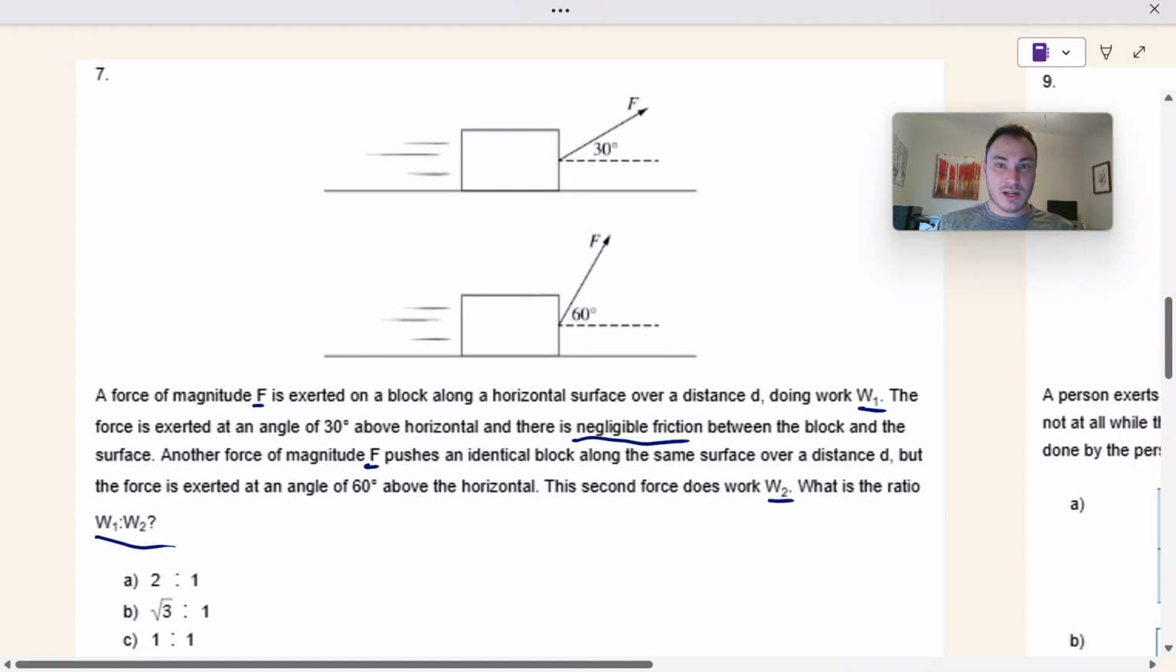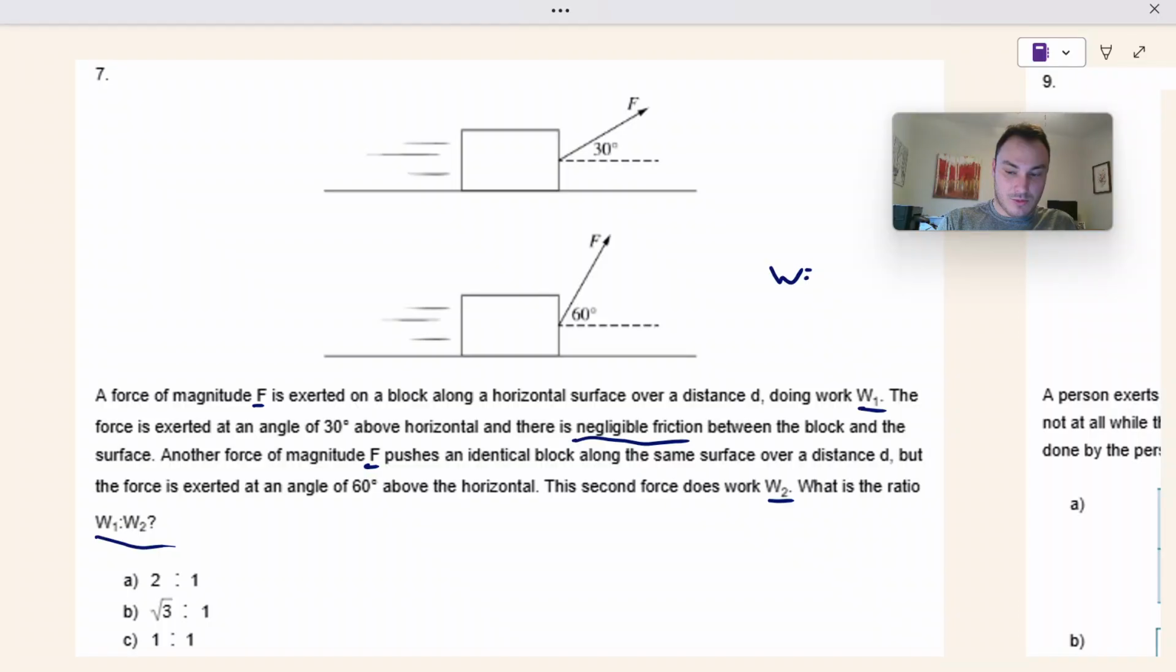So work is force times distance, specifically the parallel component of the force times the distance. So we're only looking at this component of the force, not the entire vector itself. Only the component of the force that is in the direction of motion, which is specifically going to be the cosine component. So this is F cosine of 30. This one is F cosine of 60.